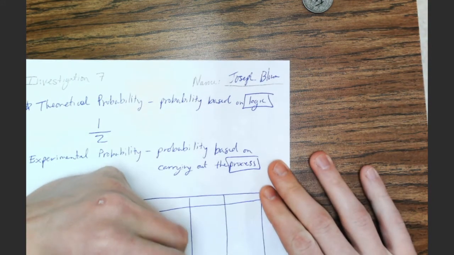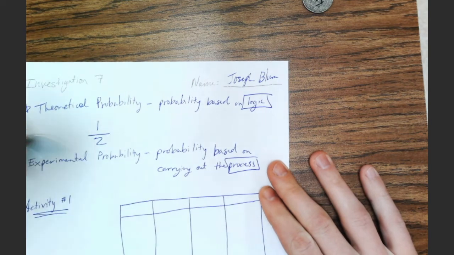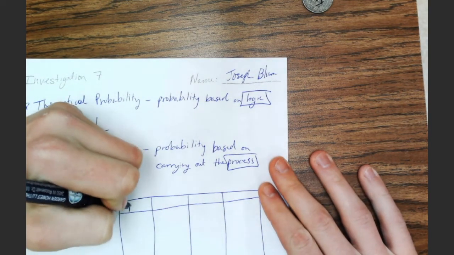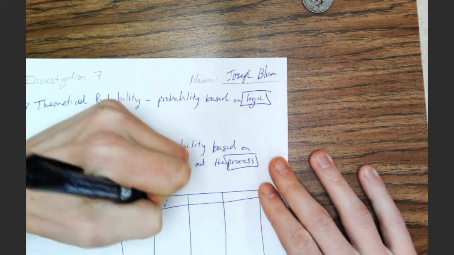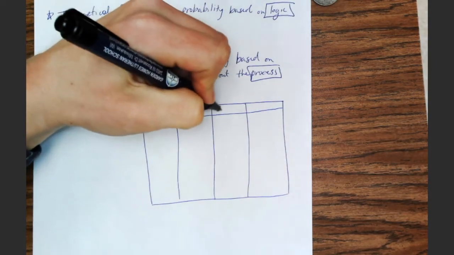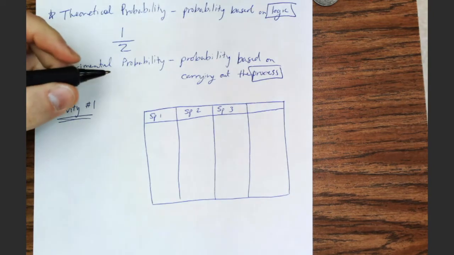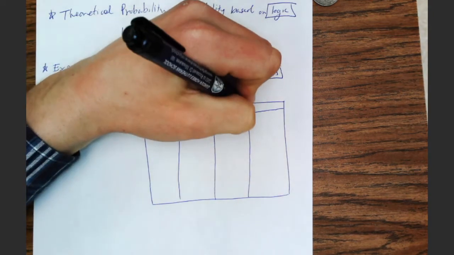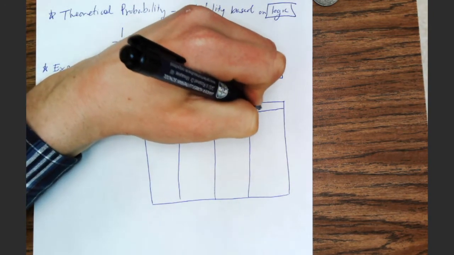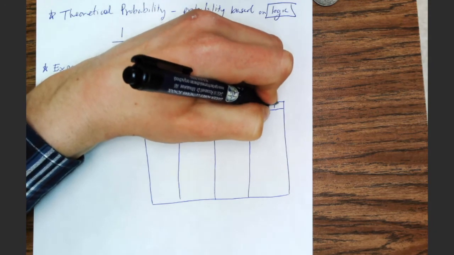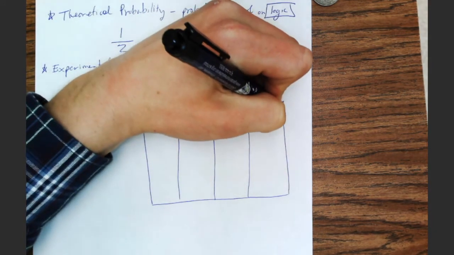This one's a little bit bigger. Okay, here we go. So we've got spin 1, spin 2, spin 3, and we've got at least one question mark.